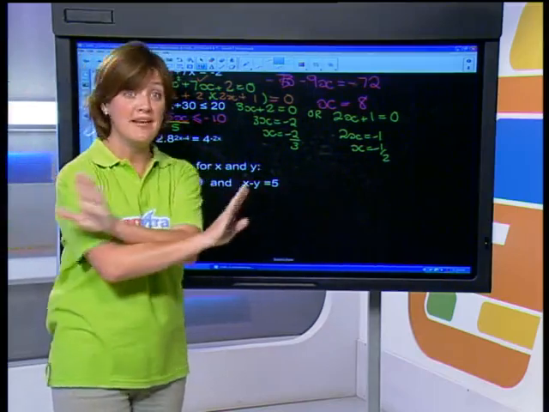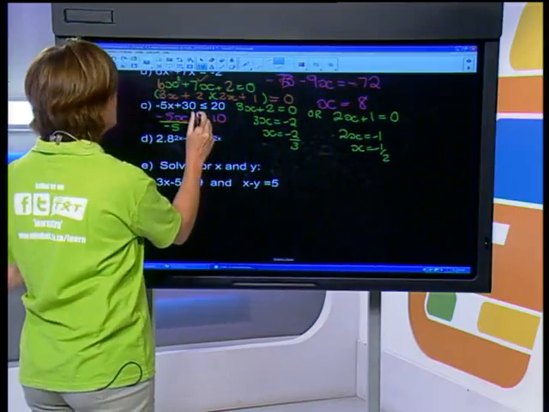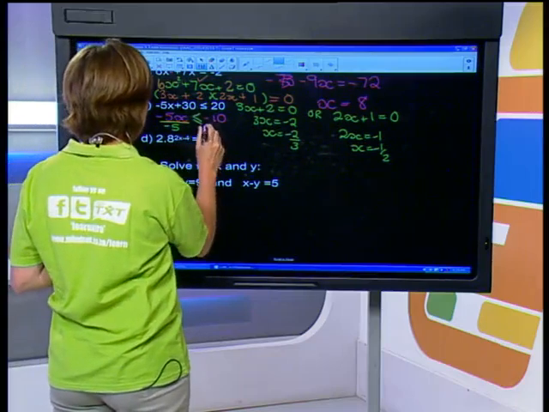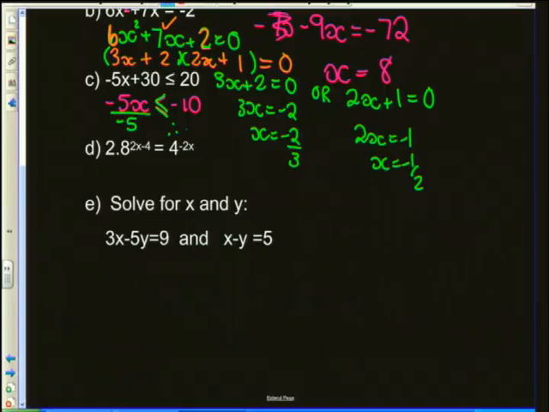So everything's turning around, which means that my sign is going to have to do the same. So we are going to have just an x on the left-hand side. My less than or equal to sign has now turned to greater than or equal to, and negative 10 divided by negative 5 was positive 2. If you divide by a negative with an inequality, your sign turns around.